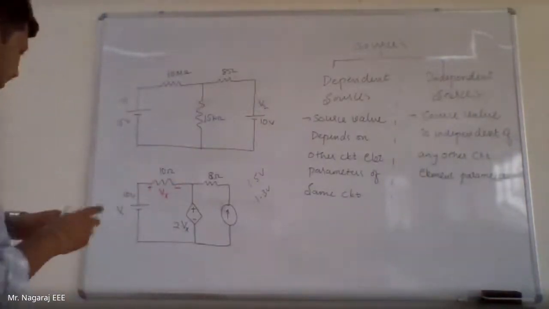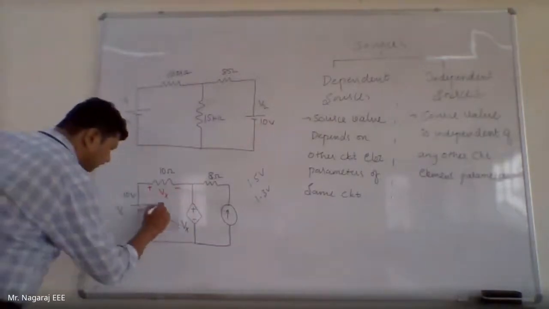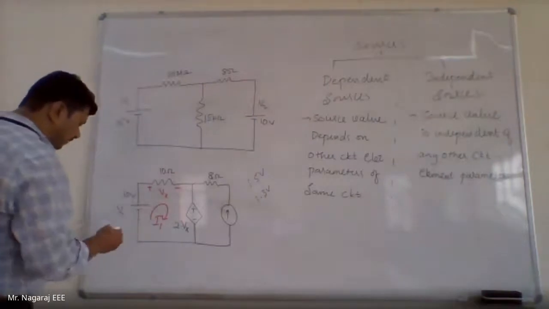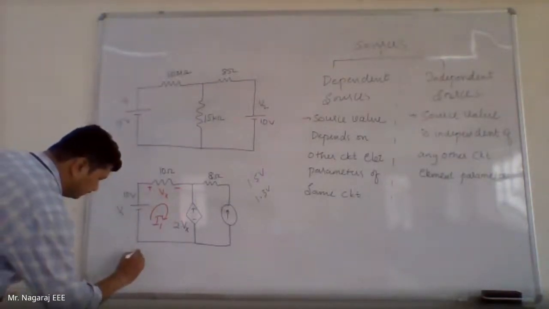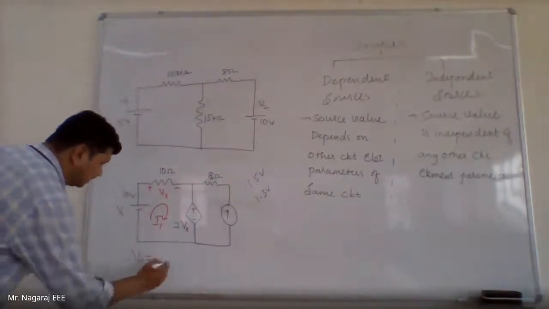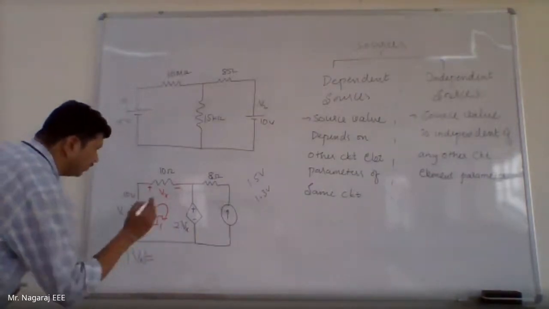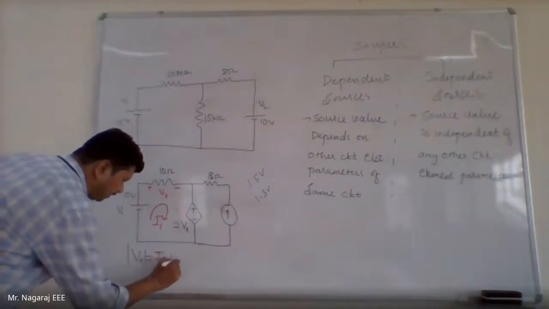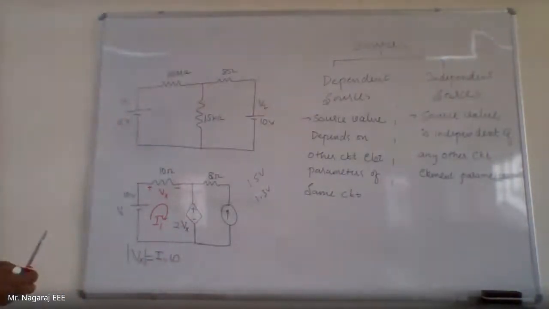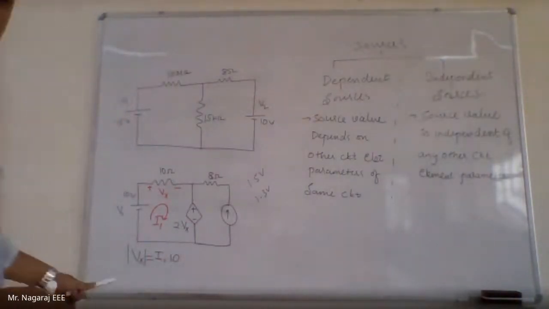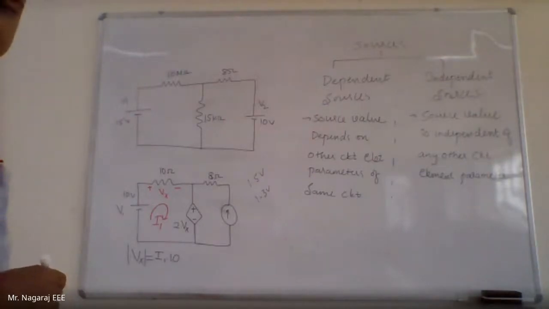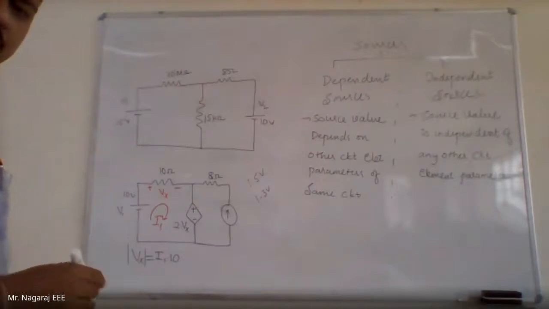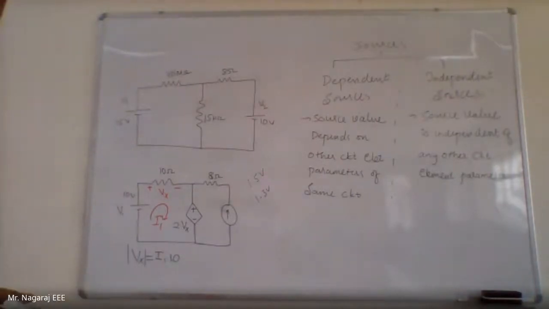What is Vx? Now, if I take this current as I1, the magnitude of Vx, forget about direction, is I1 into 10. Magnitude of Vx is I1 into 10. Now, if I change the value of I1, the magnitude of Vx will change. How can I change the value of I1?